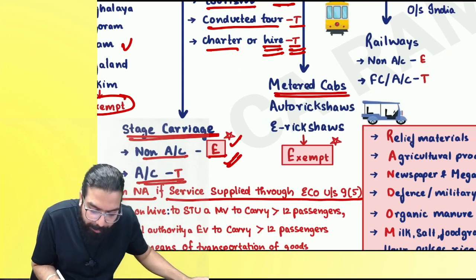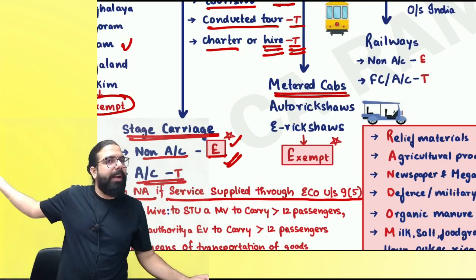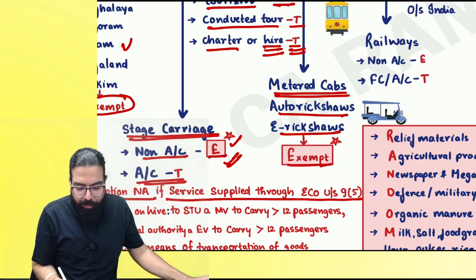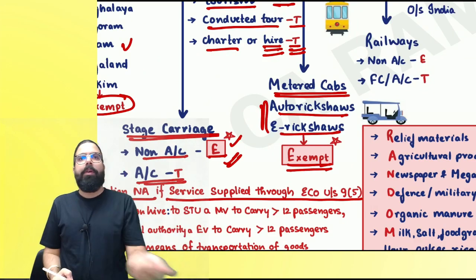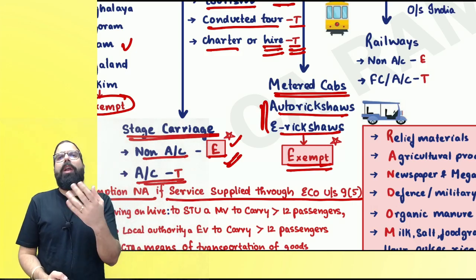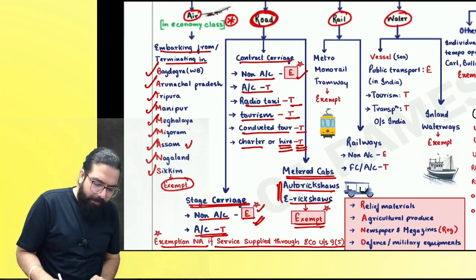Then, metered cab. Baba, metered cab is one which you show your hand and it will stop, right, everyone? In the metered cab case, auto rickshaw and e-rickshaw was always exempted. Book through e-commerce: Baba, if the booking is done through Ola, Uber, etc., the e-commerce operator shall be liable.